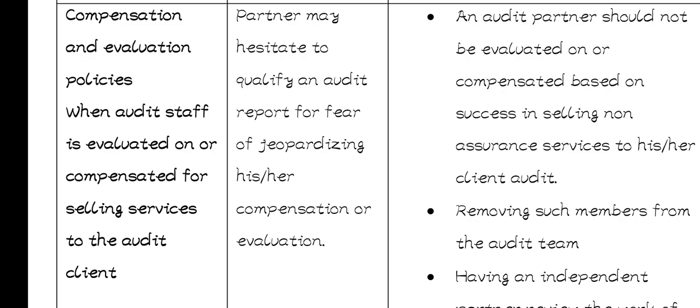So if you are giving other services to the client except the assurance services, you may have the fear to give a qualified opinion or a negative opinion in the audit report because you do not want to terminate the other deal that you have.